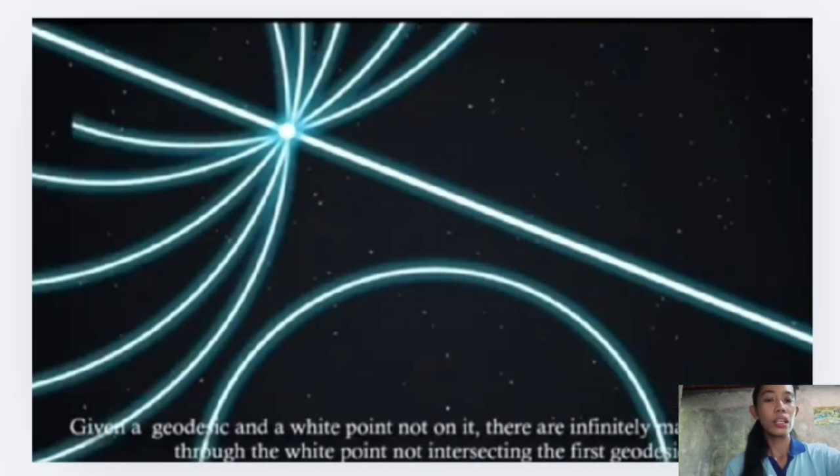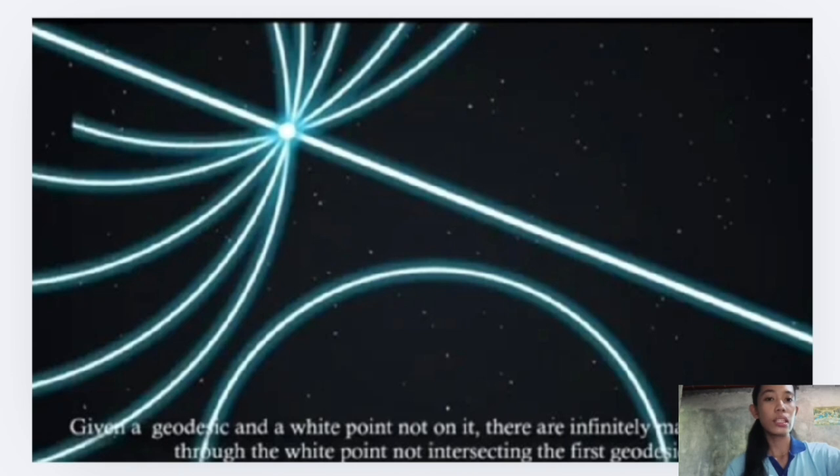Here is another representation of hyperbolic geometry. It states here that given a geodesic and a white point not on it, there are infinitely many geodesics through the white point not intersecting the first geodesic.